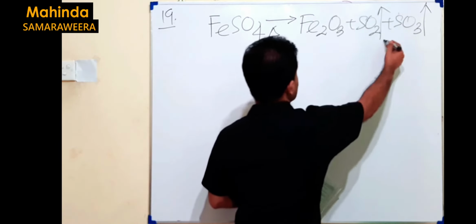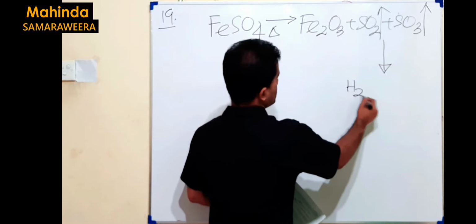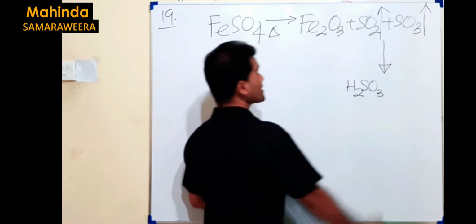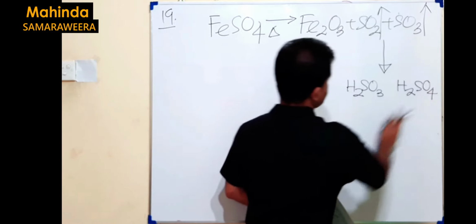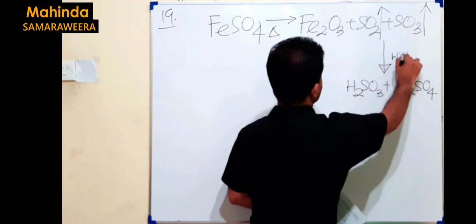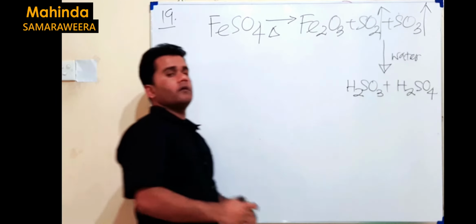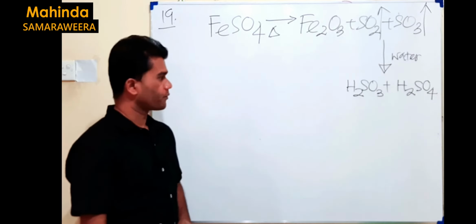Two gases are given off, sulfur dioxide and sulfur trioxide. Then we pass this through ice. Ice means it has water. If it has water, this is converted to sulfurous acid, and this is converted to sulfuric acid. These are the two things we have when you pass this through water. Here ice, because the temperature we kept here is very low.